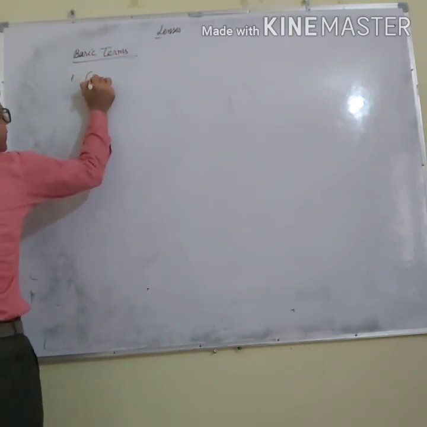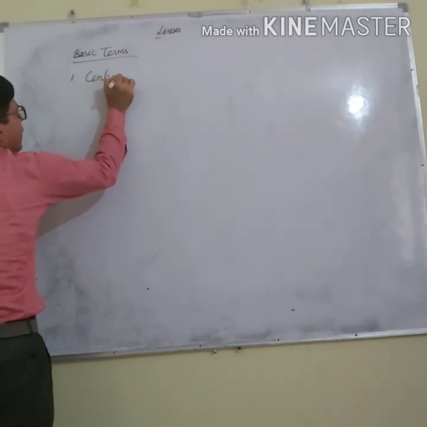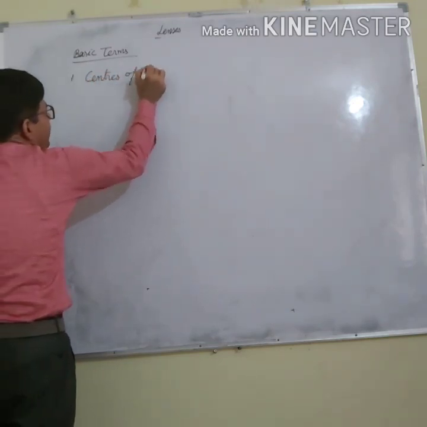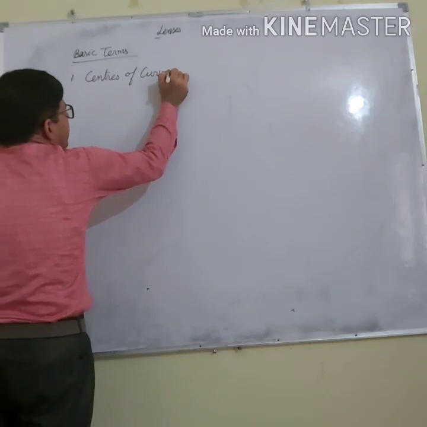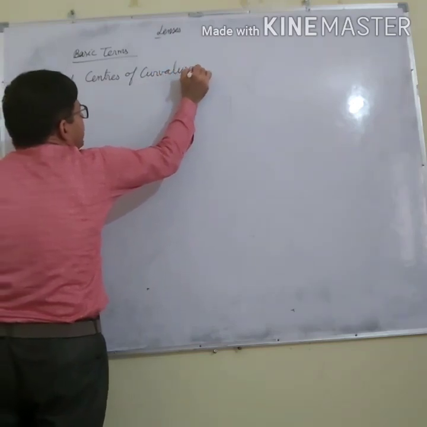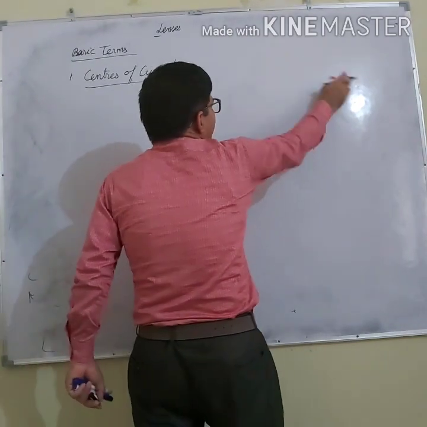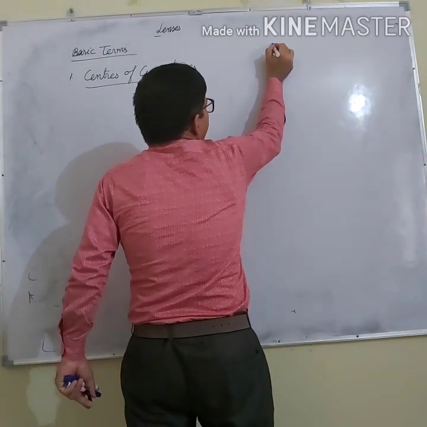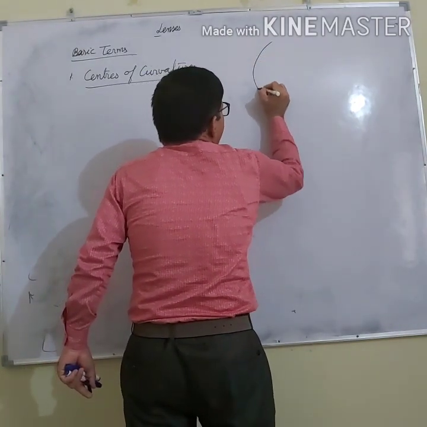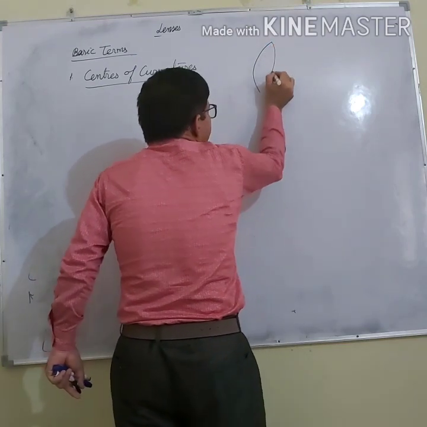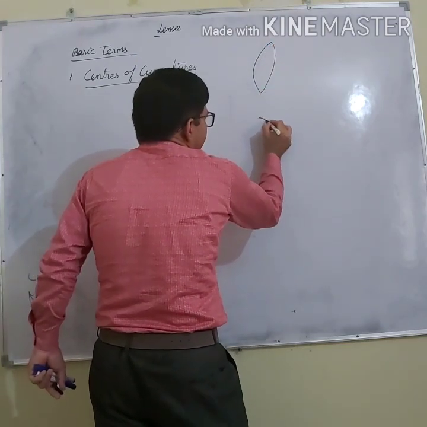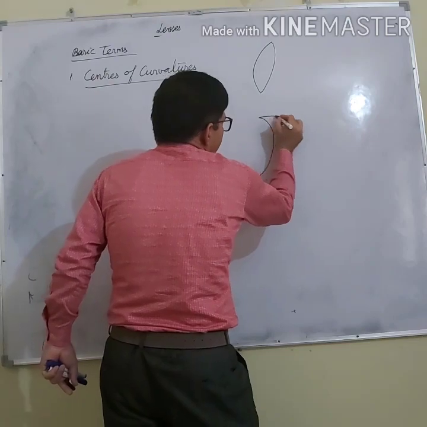First is centers of curvature. Why centers? Why not center? Because in it I am having two surfaces. Let us say I am having, this is the convex lens and this is concave lens.